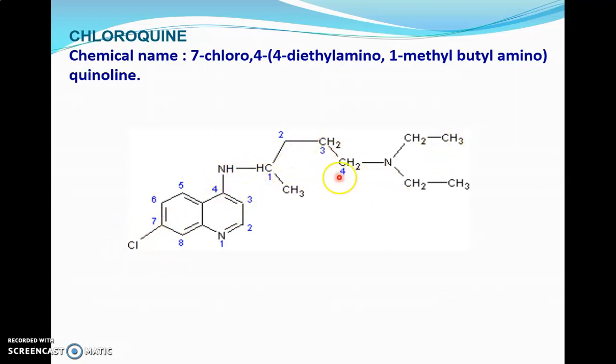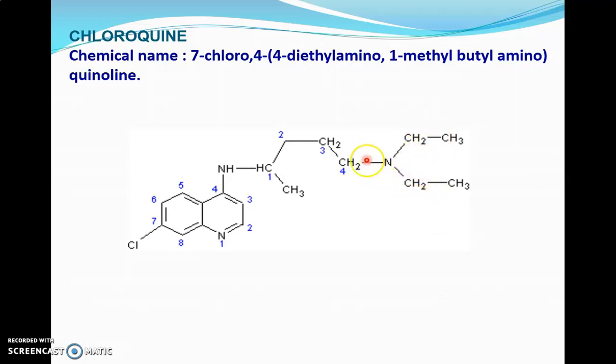If there is a complicated substituent, we give separate numbering to it. We start the numbering from the carbon directly attached to the parent nucleus, counting it as 1, then 2, 3, 4. It is a 4 carbon chain, called butyl. On the first position of the butyl there is a methyl, and on the 4th position there is an N,N-diethyl, or we can call it diethylamino.